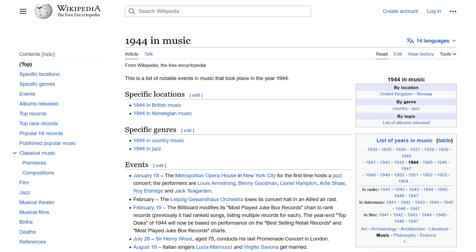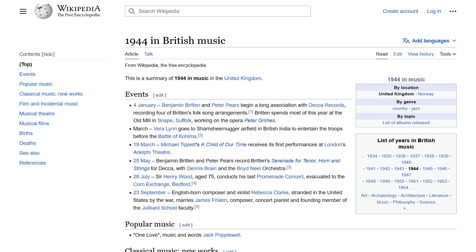This link may lead us to a page that mentions Adolf Hitler, as he was a major figure during World War II, which took place during this time. The current page is 1944 in British music on Wikipedia, which provides a summary of music in the United Kingdom in 1944. This page is not directly related to Adolf Hitler, and we are far from the relevant article.